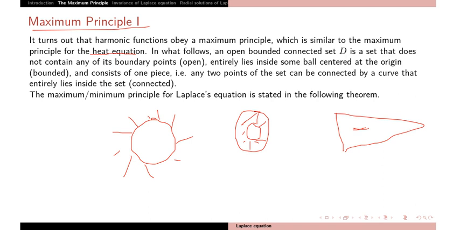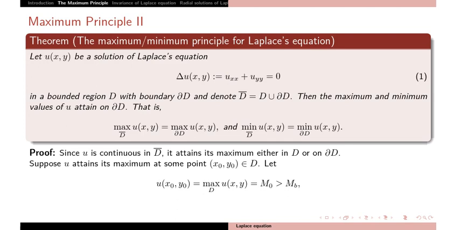So now I will come to the maximum principle, which is similar to the heat equation. Let us say you are solving the equation on this circle, or on some rectangular region. The maxima will be attained on the boundary. That is the maximum principle: maxima on the boundary, and minima will also be attained on the boundary. So formally, this is the maximum or minimum principle for the Laplace equation.